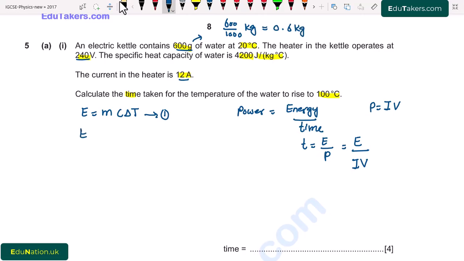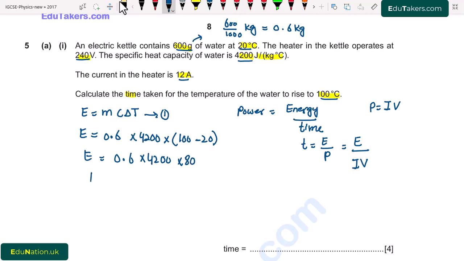Now I am going to put values here. Energy will be equal to mass, which is 0.6, multiplied by C, that is specific heat capacity, 4200, multiplied by change in temperature. So first of all, temperature is 20 degrees C and after that it is 100 degrees C. So change in temperature will be 100 minus 20. So the value of energy will be equal to 0.6 multiplied by 4200 and 80 degrees C. So energy comes to be this value. So this is the value of energy.